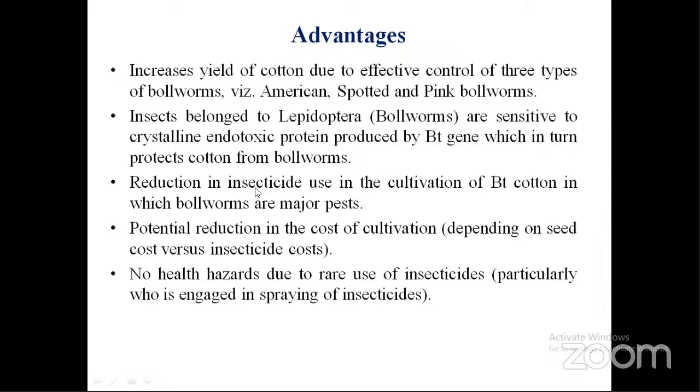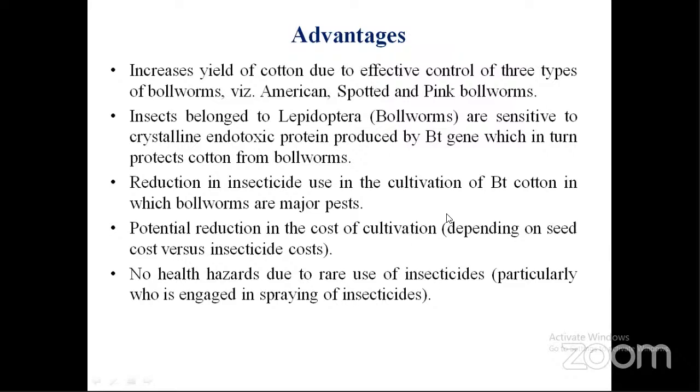If we are cultivating BT cotton, generally there will be a reduction in insecticide use because there is less attack of bollworms, and because of less use of insecticides, there will be a reduction in the cost of cultivation also. The main input cost is the seed for BT cotton. It is costly. 3 kgs of BT cotton seed costs around 8,000 rupees.